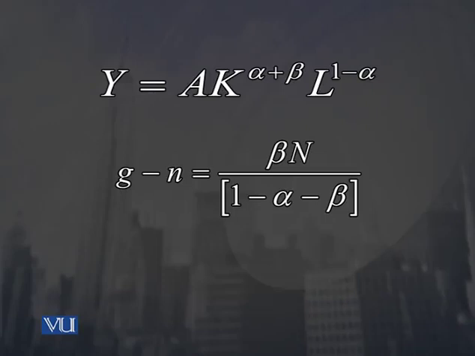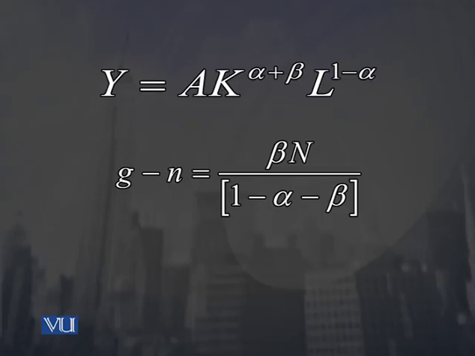Remember, हमने पहले k bar लिया था, अभी हम उसकी पावर को alpha के साथ में add कर रहे हैं. So this is k raised to the power alpha plus beta multiplied by L raised to the power 1 minus alpha. So we have used calculus, हमने इसके ऊपर इसके time derivatives लिए हैं of this equation. If you take the derivative of variable y, पूरी की पूरी equation का derivative लें अगर आप variable y के derivative of variable y with respect to time, तो आपको growth rate के terms में information मिलेगी,